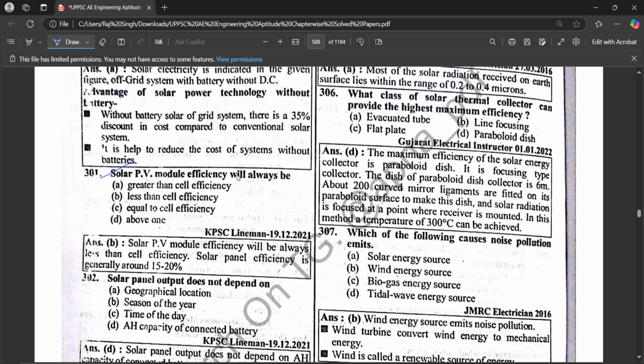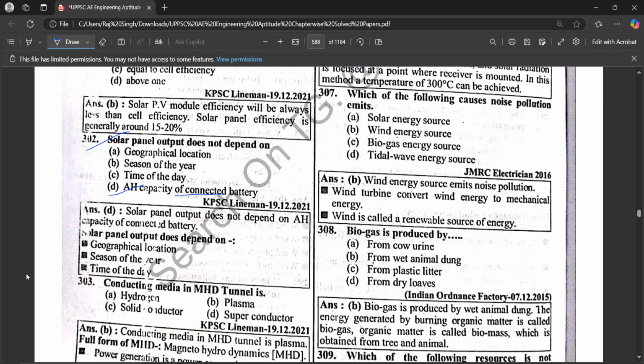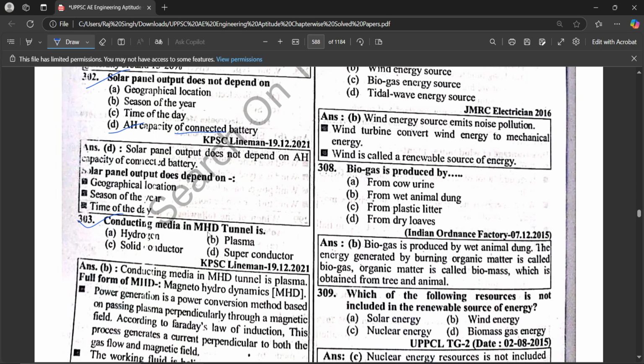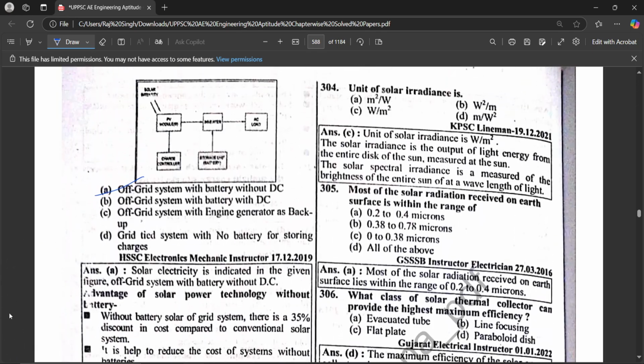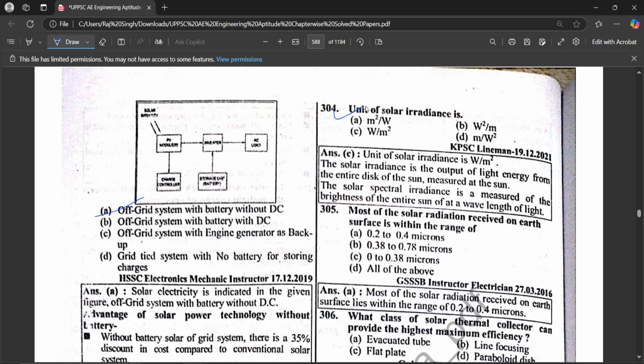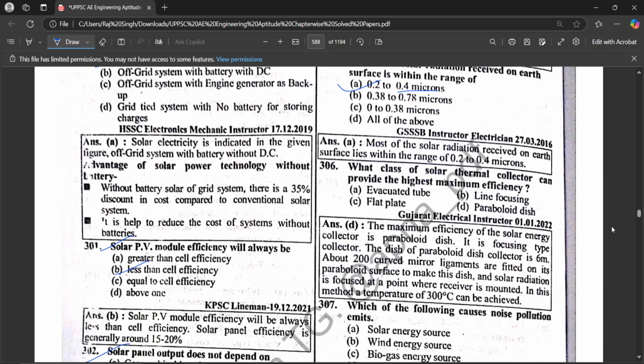Solar PV module efficiency will always be less than cell efficiency. Solar panel output does not depend on AH capacity and connected battery. Conducting media or MHD tunnel is plasma. Unit of solar radiancy is watt per meter square. Most of the solar radiation received on Earth's surface is within the range of 0.2 to 0.8 microns.